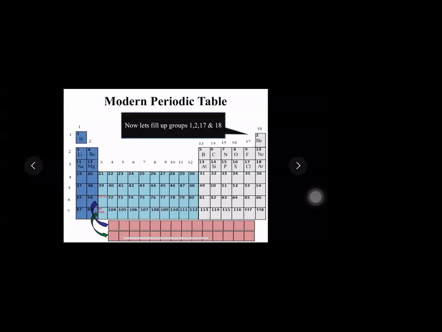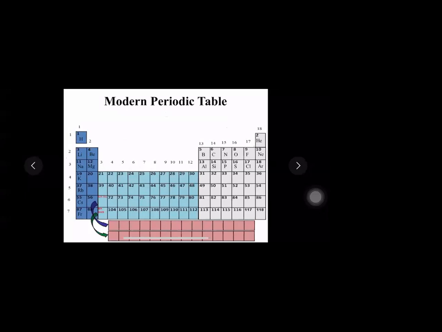Along with that, we started filling up the groups. The 4 groups which we studied last time were group 1, group 2, group 17, and group 18. In group 1, first I am going to tell you to remember the code. What is the code? Li, Na, K, Rb, Cs, Fr. Once again, Li, Na, K, Rb, Cs, Fr.